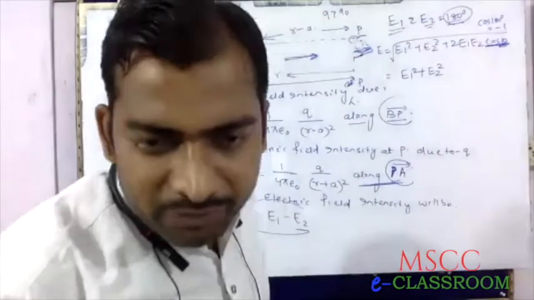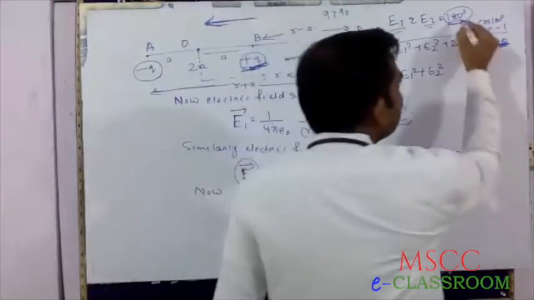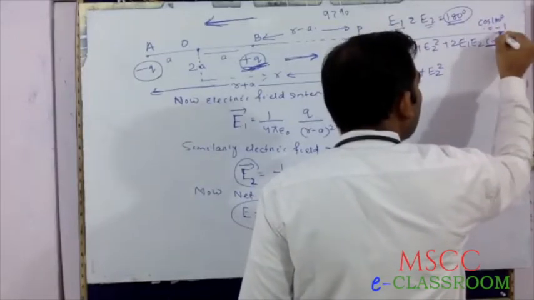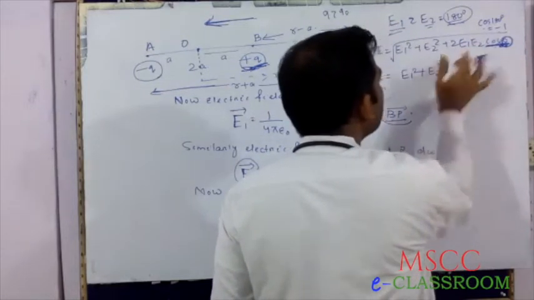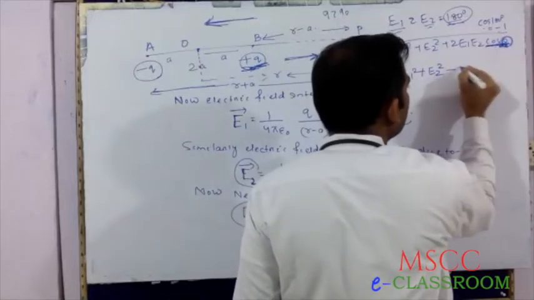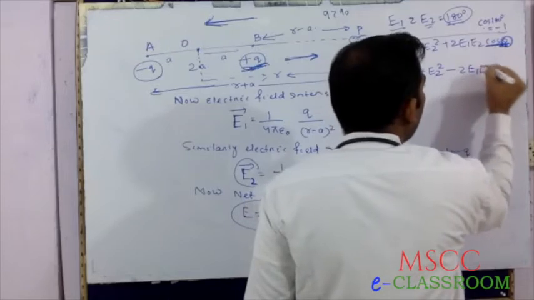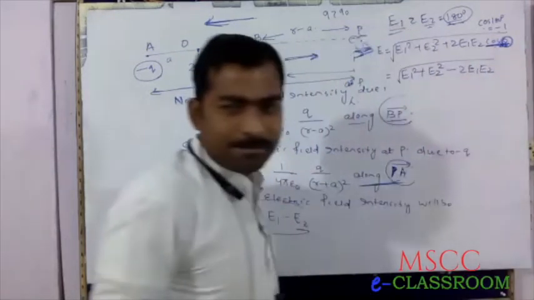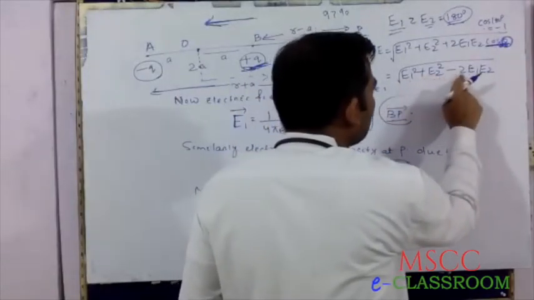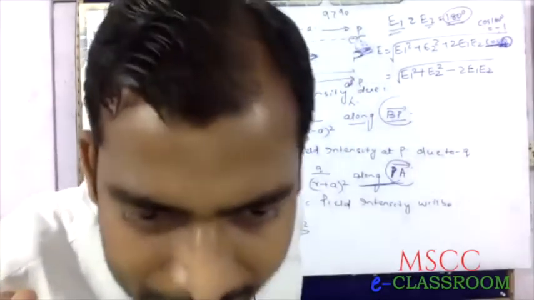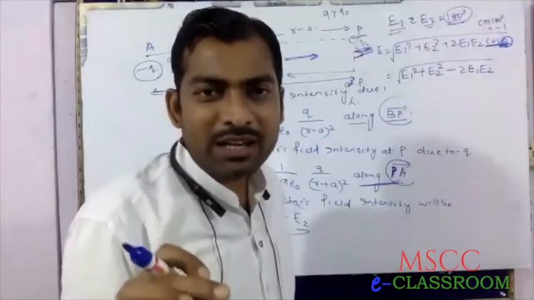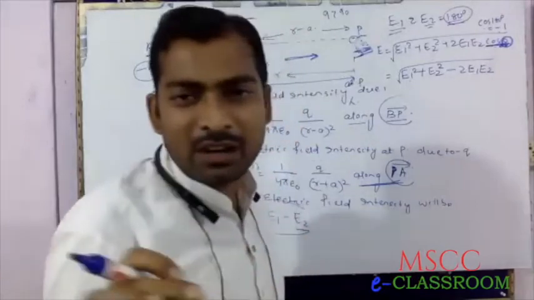Since theta equals 180 degree and cos 180 equals minus 1, this expression becomes square root of E1 square plus E2 square minus 2 E1 E2. Now the formula a square plus b square minus 2ab is a minus b whole square.